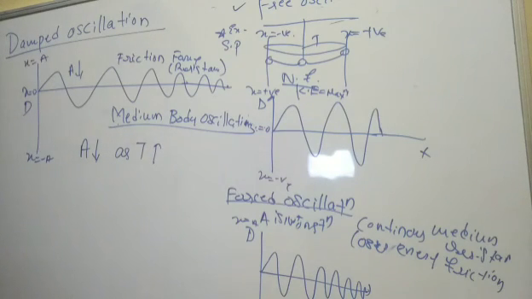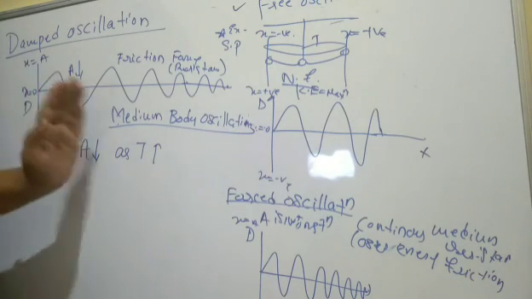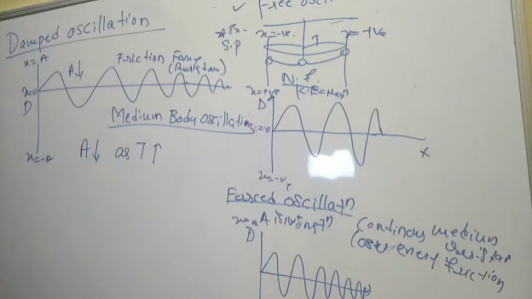So periodic oscillations of a body whose amplitude decreases are called damped oscillation. See, I have used the words periodic oscillations, meaning it continues. Periodic means after a certain time it comes to the same time period, but the amplitude decreases here. That is called damped oscillation. You can take the best examples of a tuning fork and a simple pendulum.